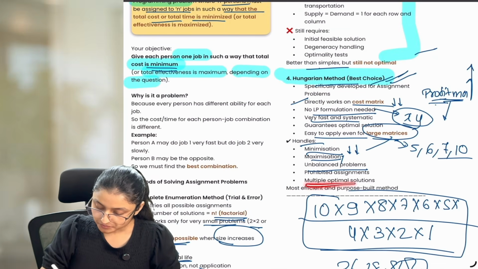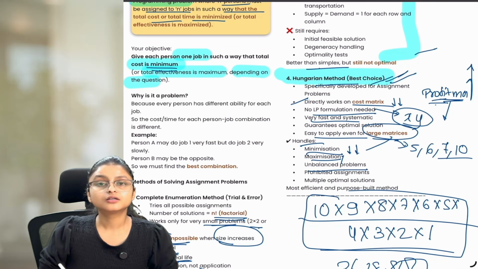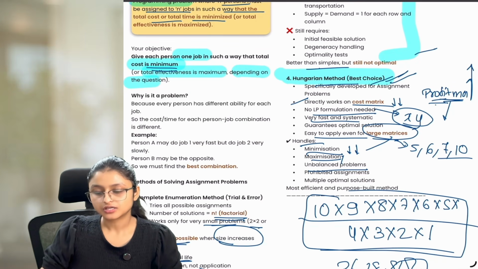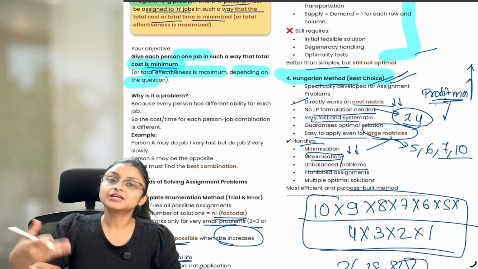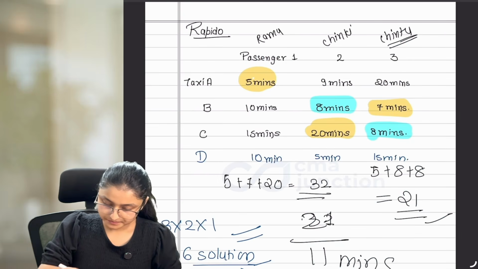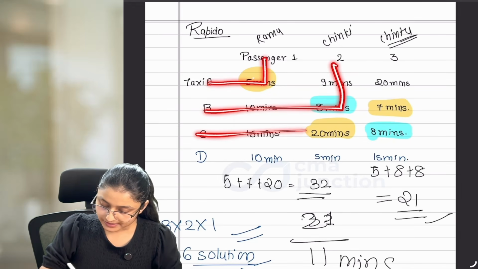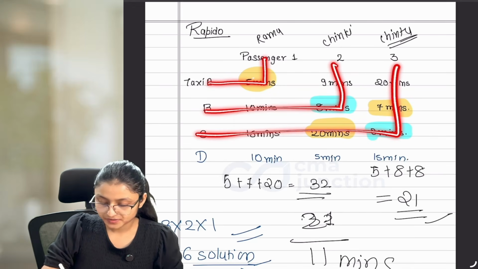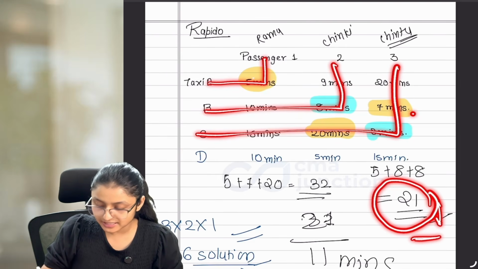With that, multiple optimal solutions. It can happen that sometimes there are multiple optimal solutions, that the same solution can be found from different alternatives also. Like let's say, here I assigned taxi A to passenger 1, taxi B to passenger 2 and taxi C to passenger 3. Here I am getting the time as 21 and this is the lowest time which we are getting as of now.